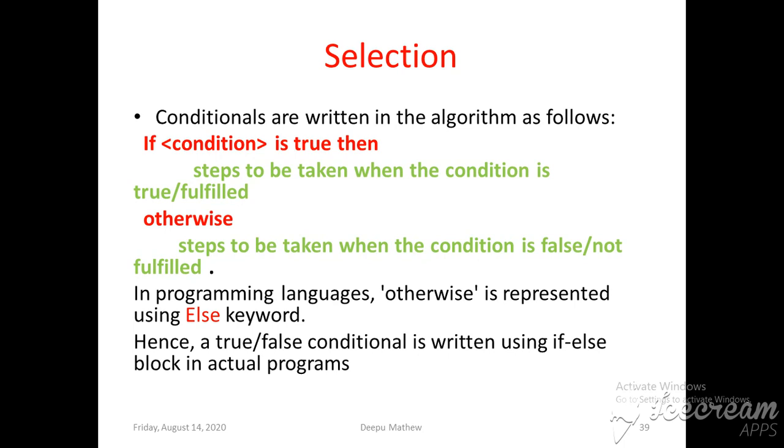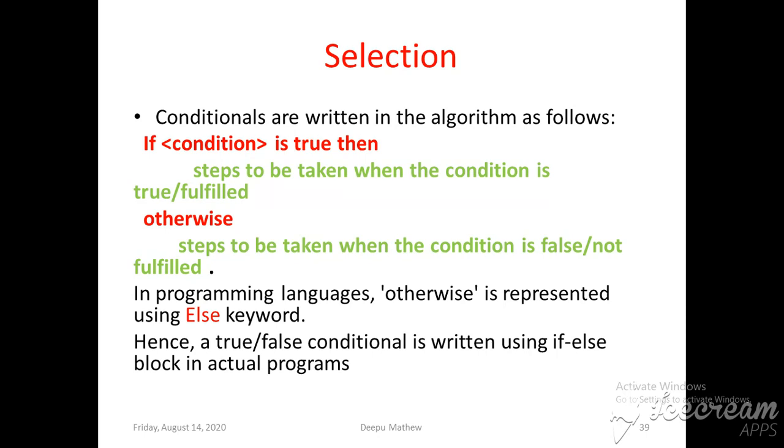Now let us look at how we write the selection statement. In any programming language, we use if-else statements to represent selection. This is the structure: in brackets after if we specify the condition, and if the condition is true, we write the steps to be taken when the condition is true. Otherwise, meaning the condition is false, in the otherwise part we write the steps to be taken when the condition is false. In programming languages, otherwise is represented using the else keyword. So true or false is converted to if and else.